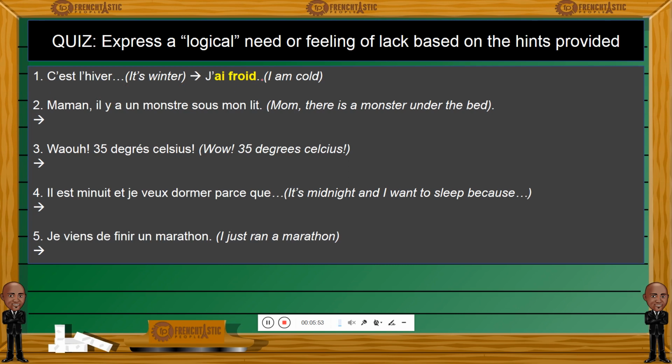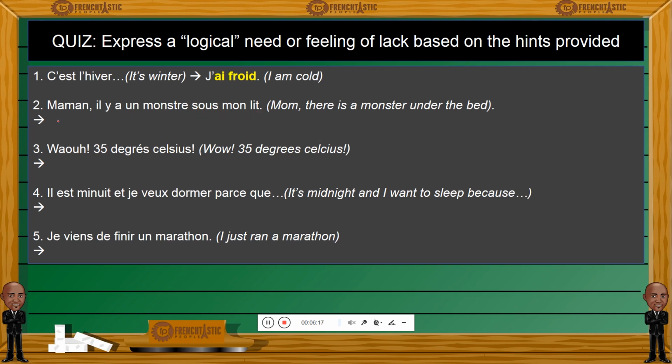So you will have to come up with the body sensation in French, of course, which can be logically derived from the hint, from the context. So, c'est l'hiver, it's winter. Well, I'm more likely to be cold in winter. J'ai froid. Now, number 2, maman, il y a un monstre sous mon lit. Mom, there is a monster under my bed.